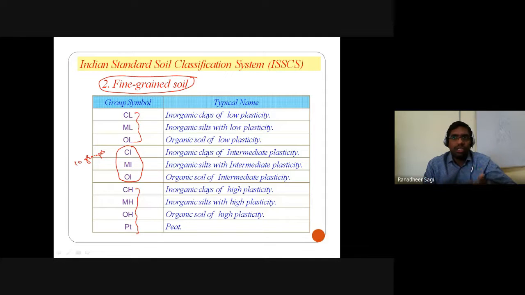Like whether the data point we are looking at falls above the A line or below the A line, depending on the liquid limit value of that soil, whether it is greater than 50%, in between 35 to 50%, or less than 35%. Depending on that, we get the corresponding grouping or classification of that particular soil.